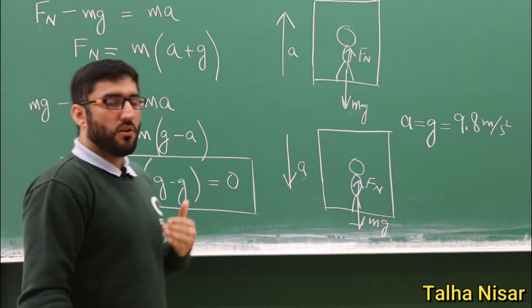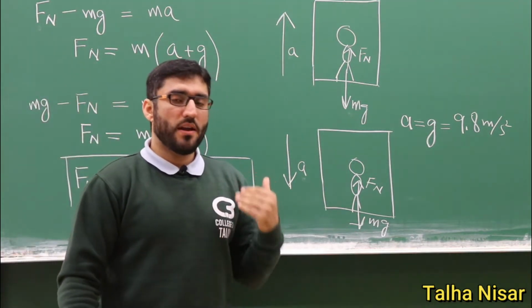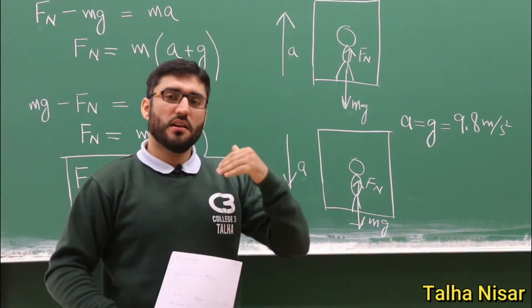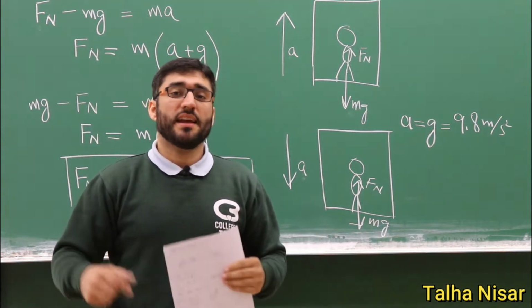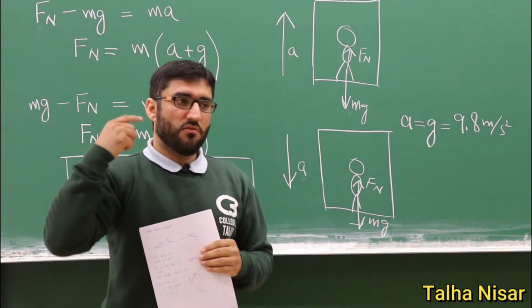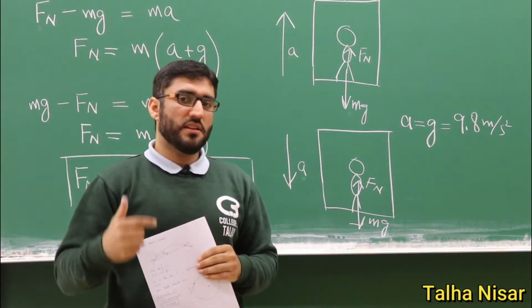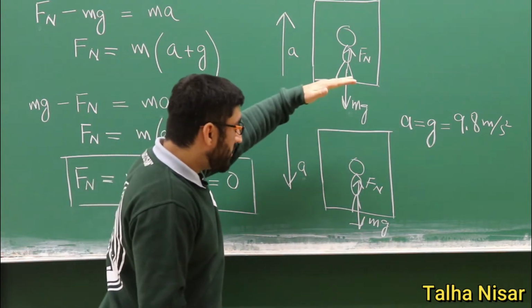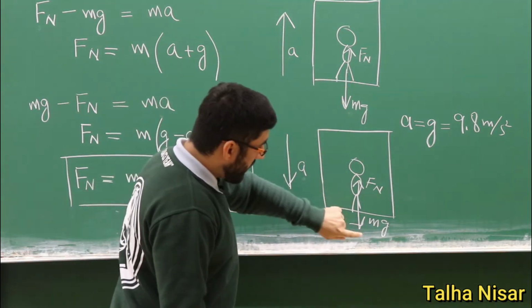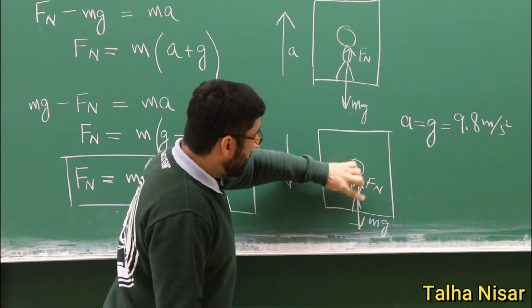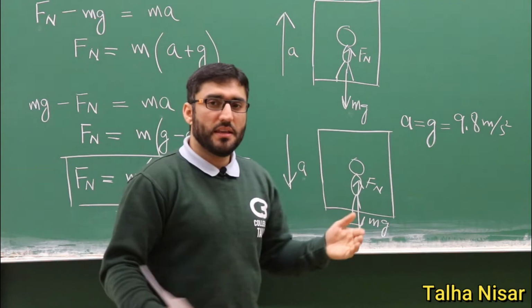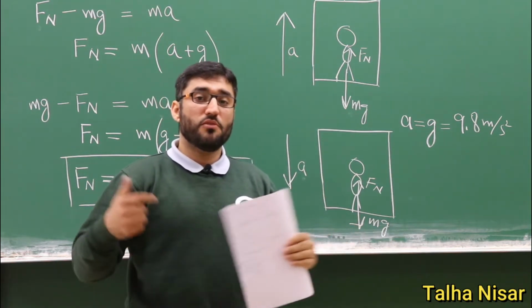So free fall is when the object is going down, and there is only one force that is acting. This only one force that is acting on the body is the gravitational force, and the normal force is zero because this object or the whole system is moving with g. So the person is not feeling this normal force, so you will be feeling weightlessness.